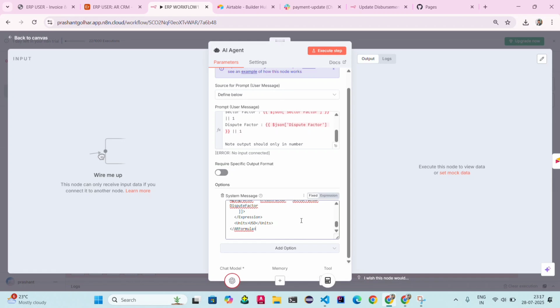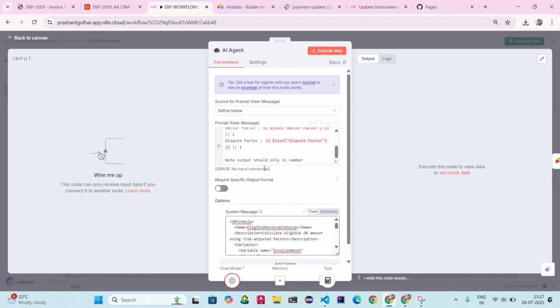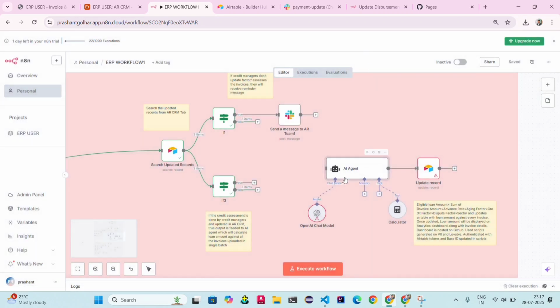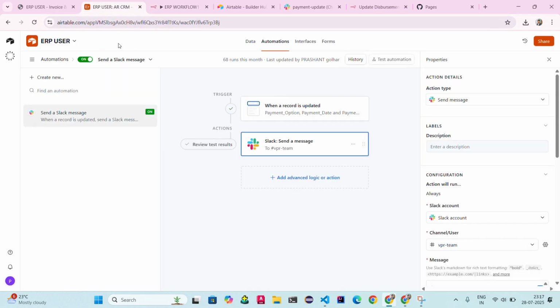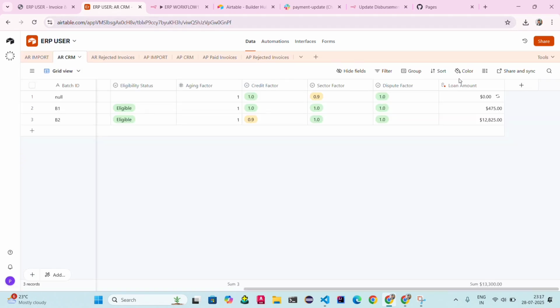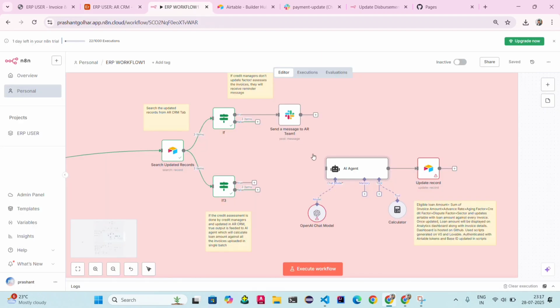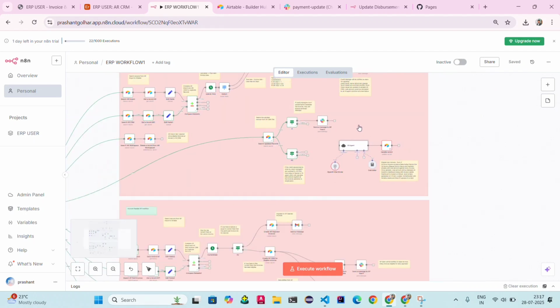Okay, so this is the AI agent prompting. I can't use it here because my API key has insufficient quota. That's why I am not using this one. I just updated my Airtable and attached the AI agent in the loan amount. You can see this red dot indicates the AI agent. Okay, so this is for the AR workflow.